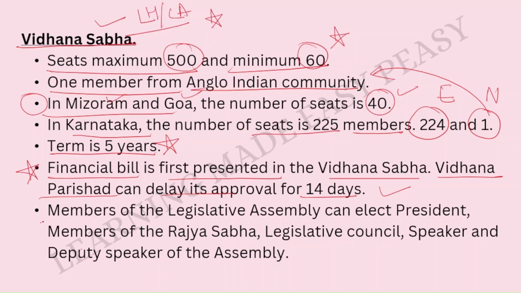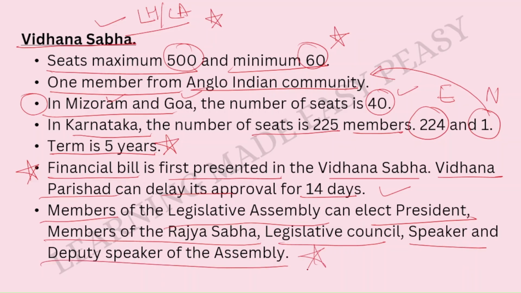Okay, moving ahead. Members of the Legislative Assembly can elect the President, the members of the Rajya Sabha, the Legislative Council, the Speaker and the Deputy Speaker of the Assembly. This is really important. Please remember this. The members of the Legislative Assembly can elect the President, the members of the Rajya Sabha, the Legislative Council, the Speaker and the Deputy Speaker of the Assembly.